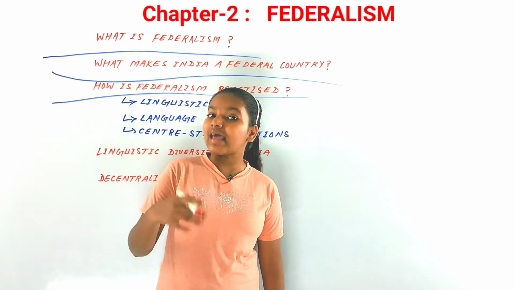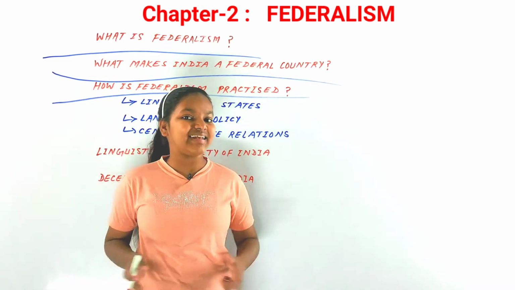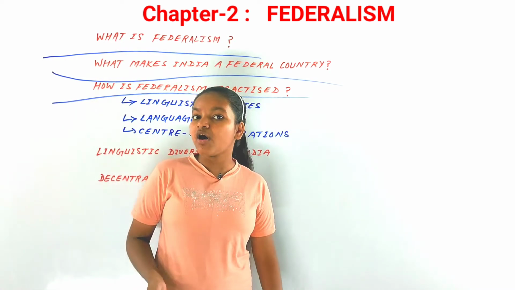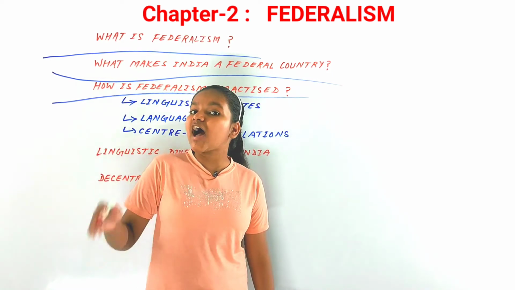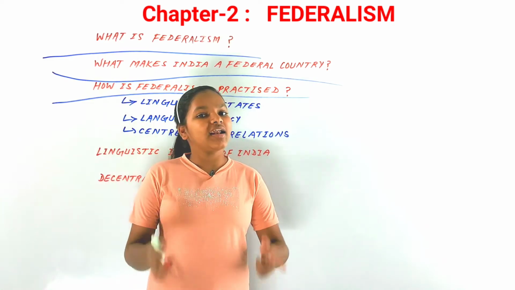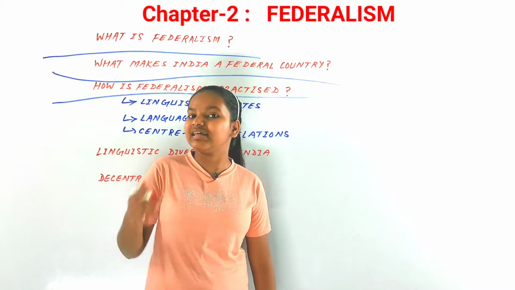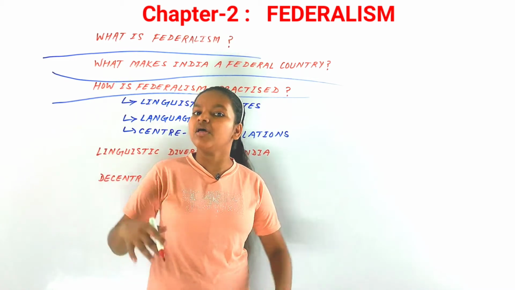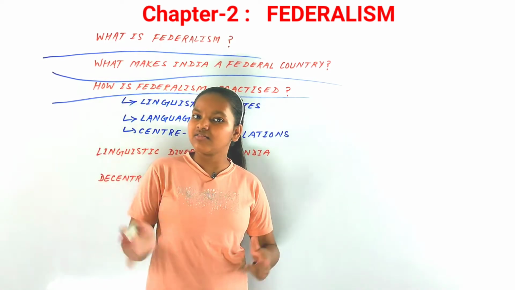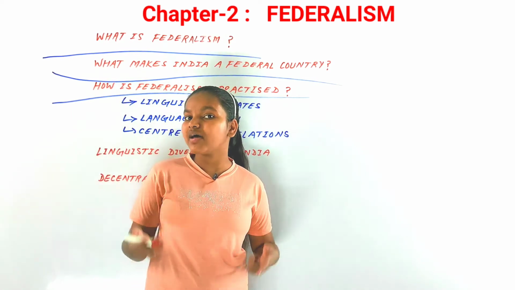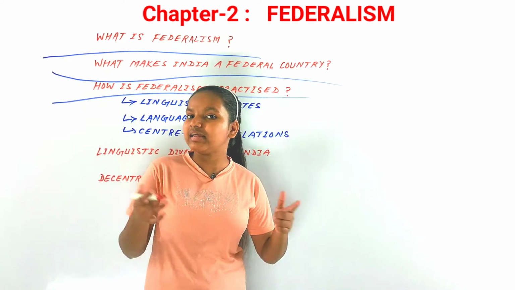Through that democratic politics, all those ideals of federalism, of living together, have come into India, have grown in India, and have been preserved as well. Let us look at some ways in which federalism was practiced in India, with some experiments, since we know that we have to do experiments before stating anything. So let's discuss some ways about how federalism is practiced in India, or how it was started in India.